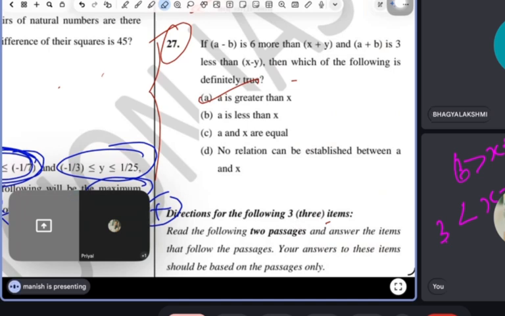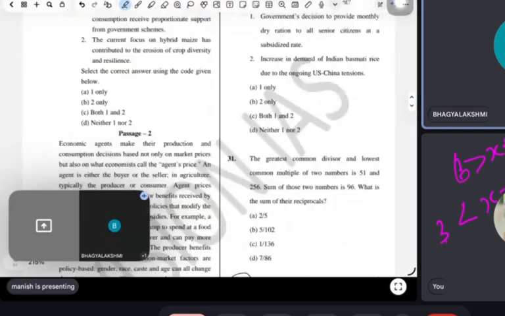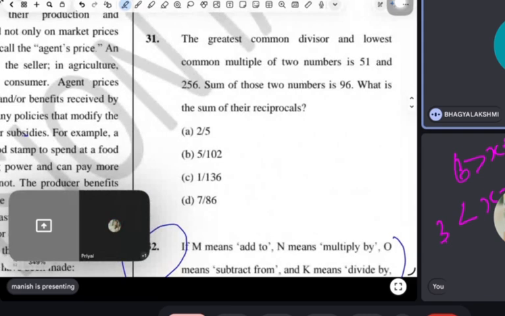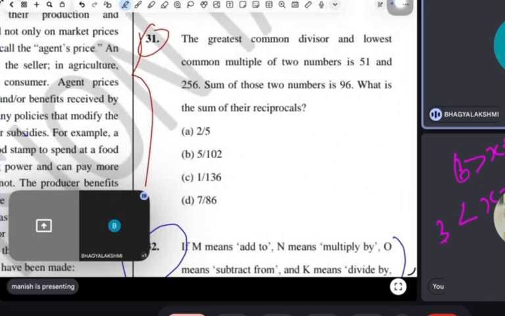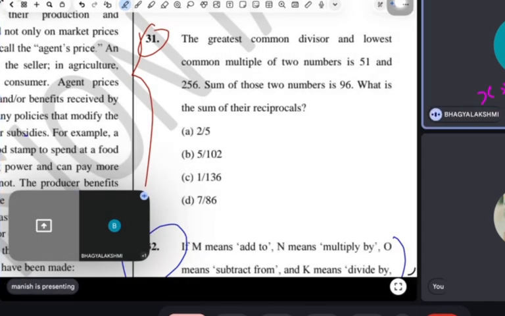Have you understood? Read this question. The greatest common divisor and lowest common multiple of two numbers are 51 and 256. The sum of those two numbers is 96. What is the sum of their reciprocals?